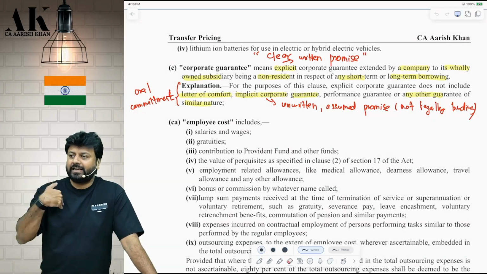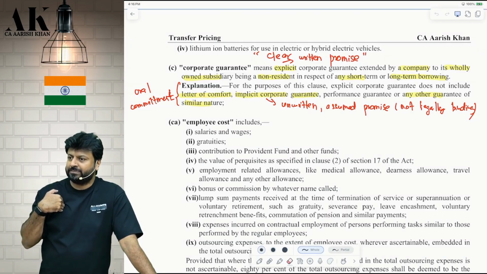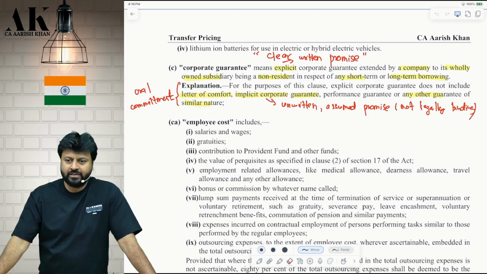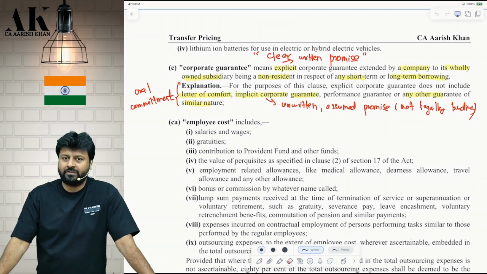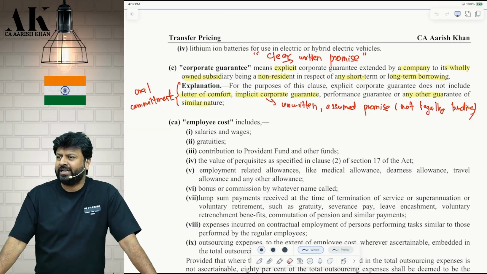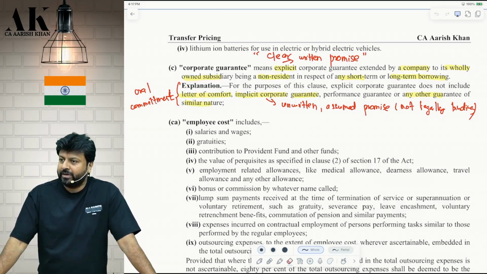It is just that there is someone, a parent company that has been in this field for a lot of years, who is observing the project. Don't worry. This is a letter of comfort. A letter of comfort does not give any financial commitments. Are you clear? It's an oral commitment. Okay.